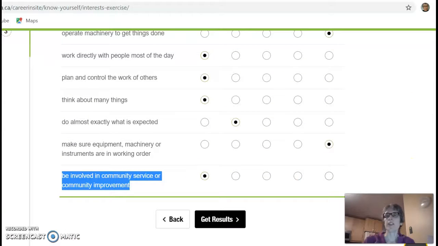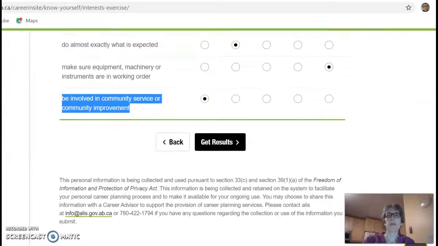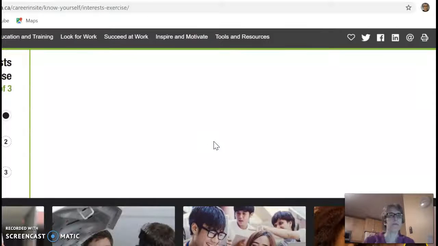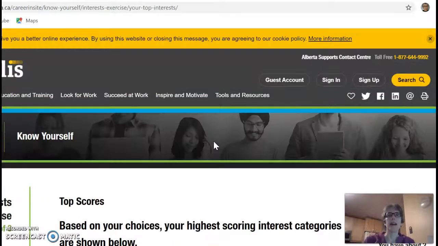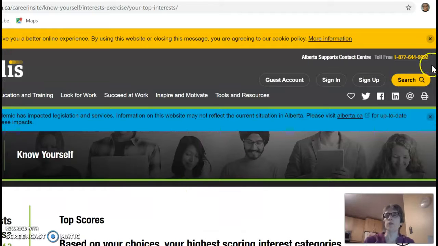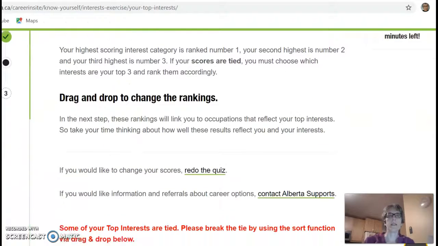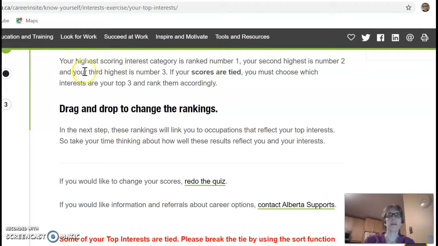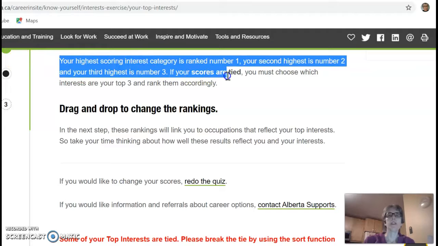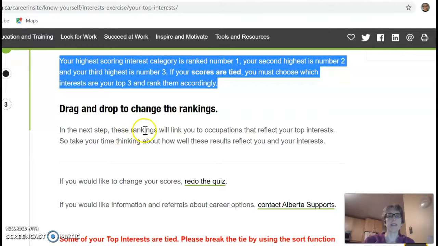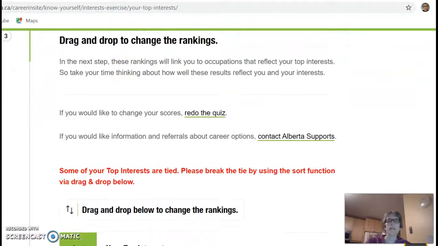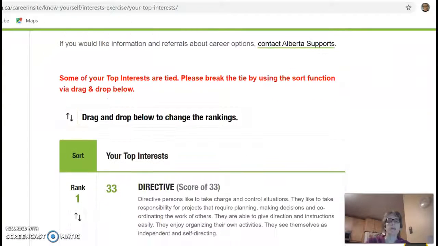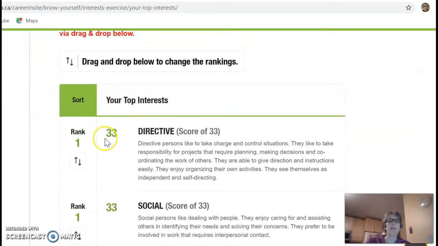So now that I have finished all of the pages of the quiz, I'm going to click Get Results. And the computer has told me what my top scores are. Okay, so it says my highest score rating is ranked number 1. I am going to scroll down and I am going to see number 1, I am directive.